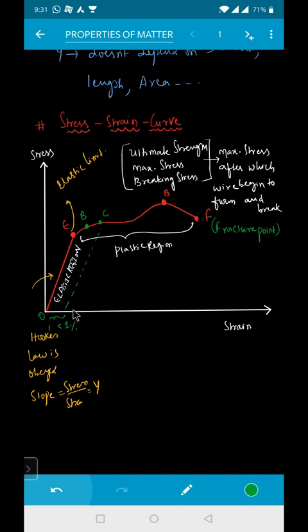Sorry for the disturbance. This region right now is getting shifted. It is lesser than one point. This is some point P. This P is nothing but, this region is known as the permanent set.